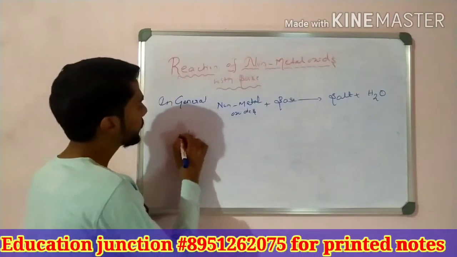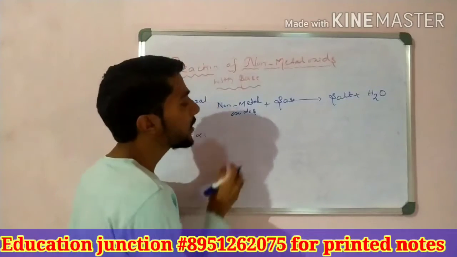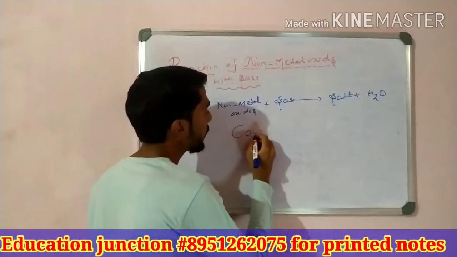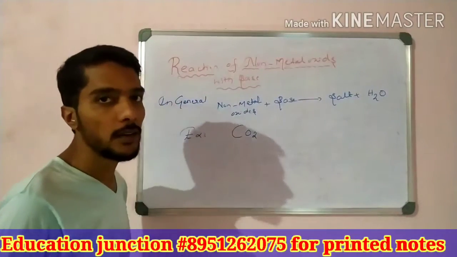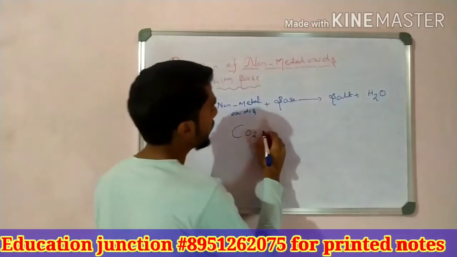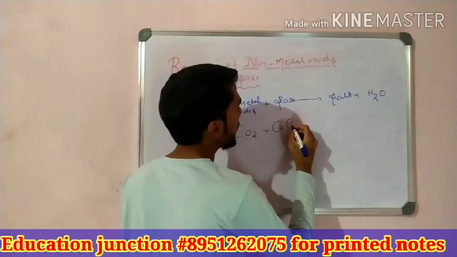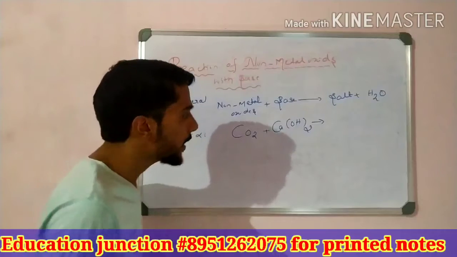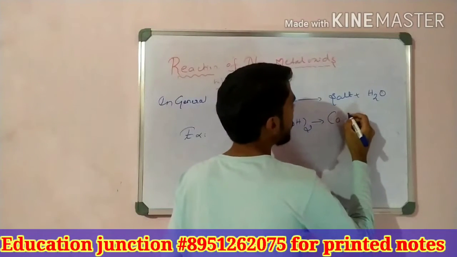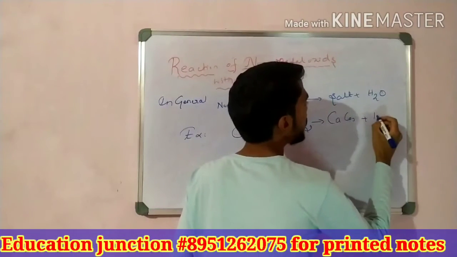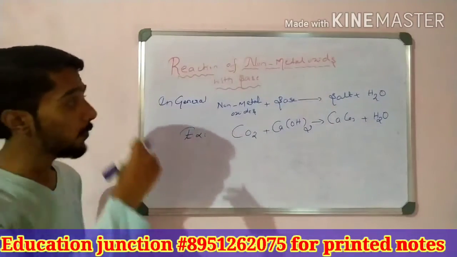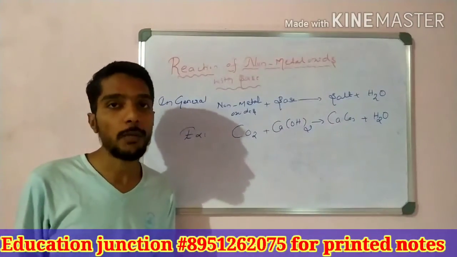For example, if I take an example for non-metal oxides, I take carbon dioxide. Carbon is a non-metal, so it is a non-metal oxide, plus I take base, calcium hydroxide, that is slaked lime. So we observe that the reaction gives calcium carbonate plus H2O. So that is the reaction of base with non-metal oxides.